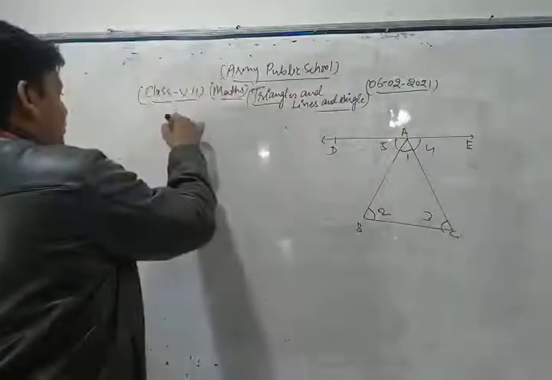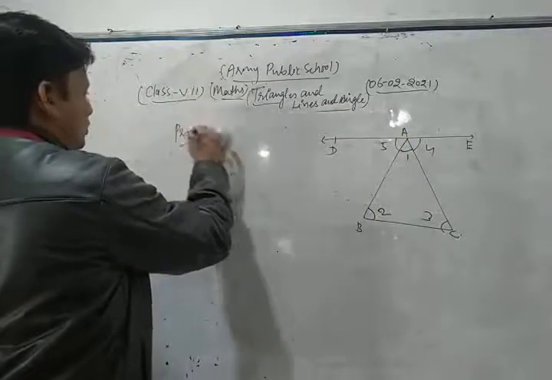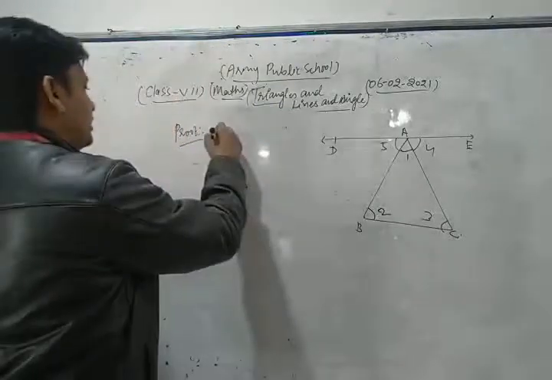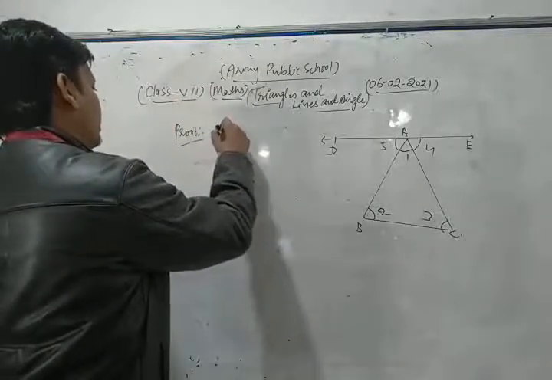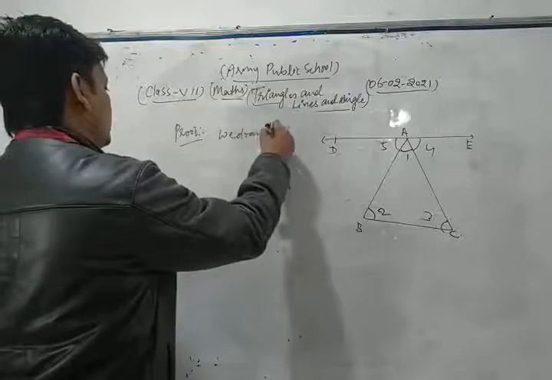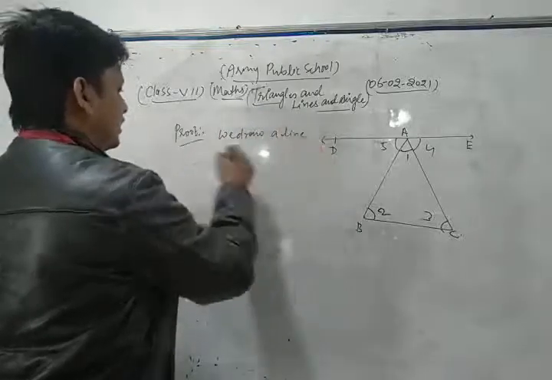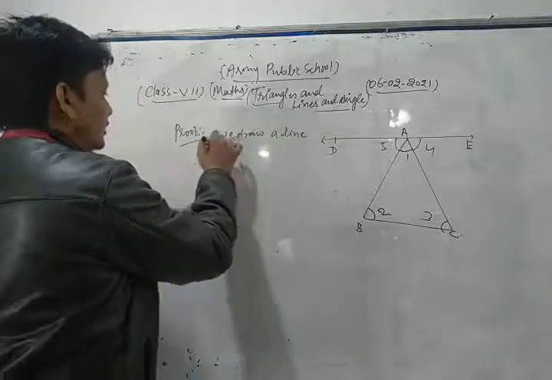So let's see its proof. First of all, we draw a line DE.